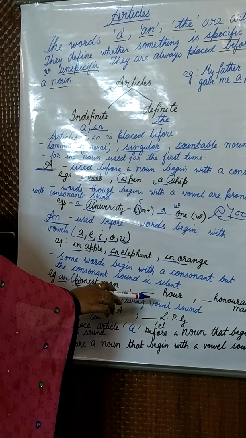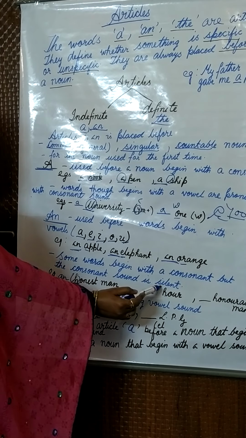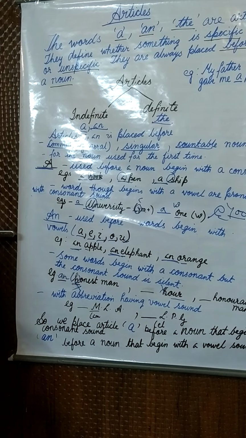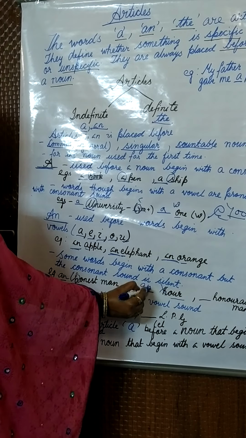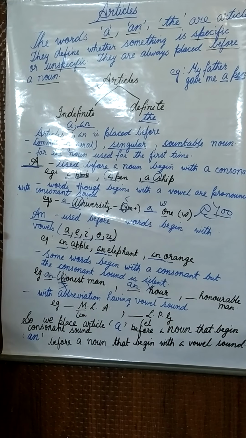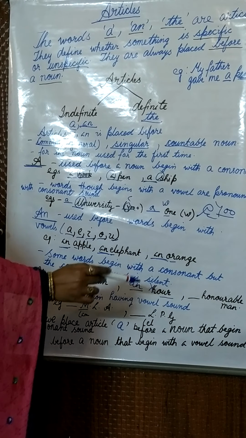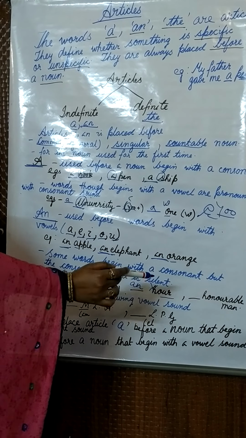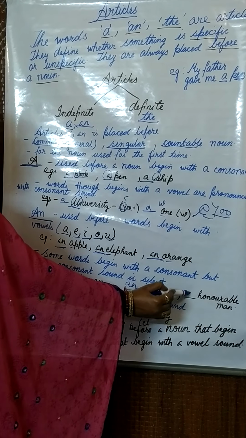Next example is hour. Hour again begins with H, which is a consonant. But the H sound is silent here. The correct pronunciation is 'our', and it is producing a vowel sound. So we will place an before that. The next example is honorable man. Honorable again begins with H, but H is silent there, and the correct pronunciation is 'onorable', which is producing a vowel sound O. So before honorable also we will place the article an.